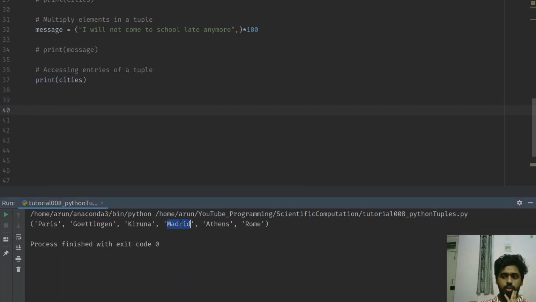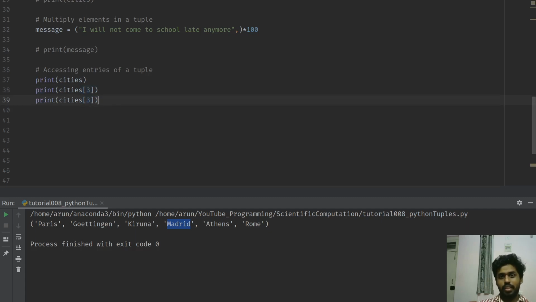What if I just want to pick only Madrid? If you want to pick that, all you have to do is say print and then the tuple name, and then you have to count which index it is. So this is index number 0, 1, 2, 3. So I want Madrid, number 3. So that's that. Also, you can use negative indices as well.